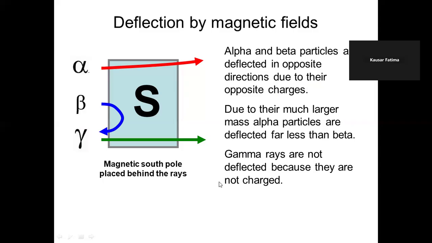Gamma do not deflect because they are not charged particles. Now there's another view, where the field is out of the paper, or outward, and this is an alpha particle entering. In the previous one, the field was inward and alpha was deflecting upward. Here the field is outward, the direction of the field is reversed, so the alpha particle will be deflecting in the downward direction.